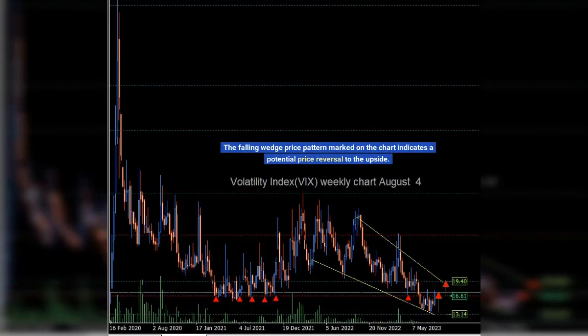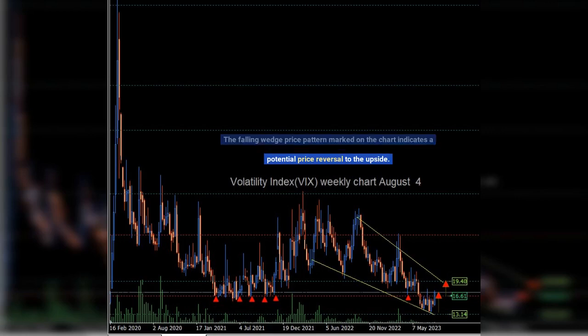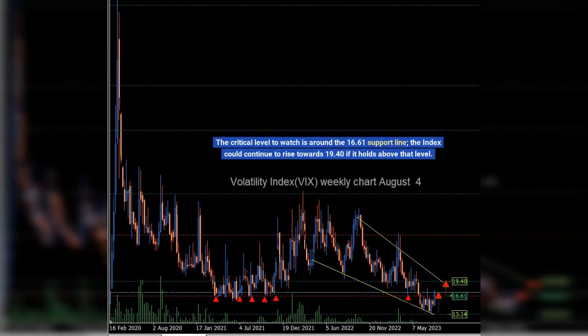The falling wedge price pattern marked on the chart indicates a potential price reversal to the upside. The critical level to watch is around the 16.61 support line. The index could continue to rise towards 19.40 if it holds above that level.